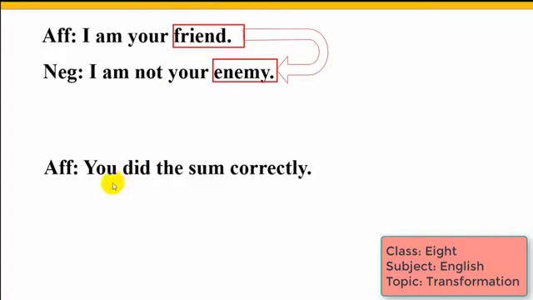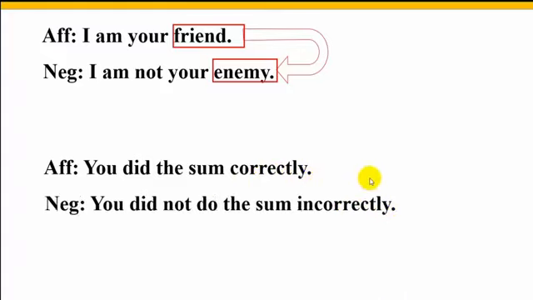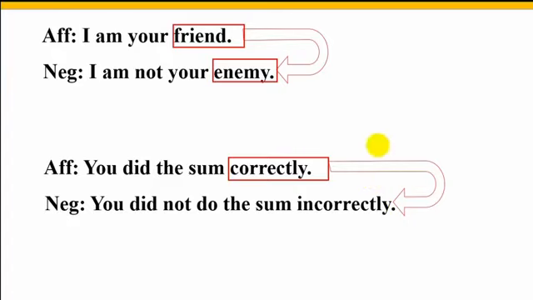Here, you did the sum correctly. Here I will show how you can change this kind of sentence by changing the adverb. Here correctly is an adverb, and its opposite word is incorrectly. So the negative sentence will be: you did not do the sum incorrectly.